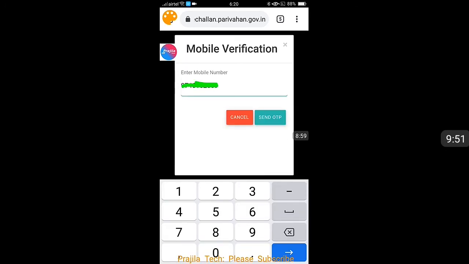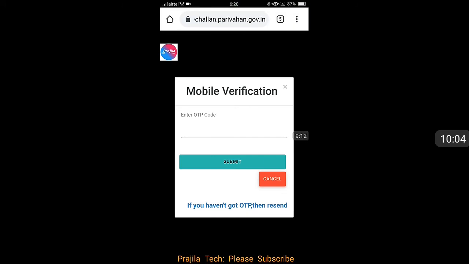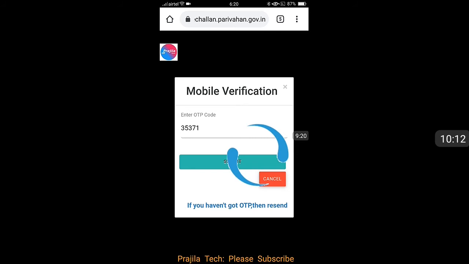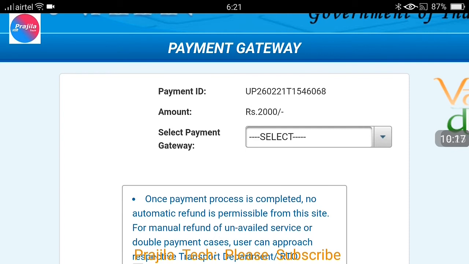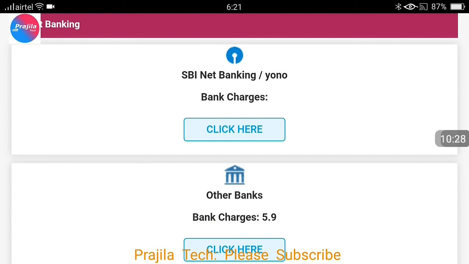First I have to enter my mobile number, so you should do it as the owner of the vehicle, that is better. Then click on the send OTP button. You can see here I received an OTP. I enter the OTP here, and after entering the OTP I click on the submit button, and it refreshes, and as you can see, this is the payment option, friends. I just enlarged it again, changed my view. You can see here 2000 rupees I'm going to pay. And what is the payment mode? You can select from different modes here.